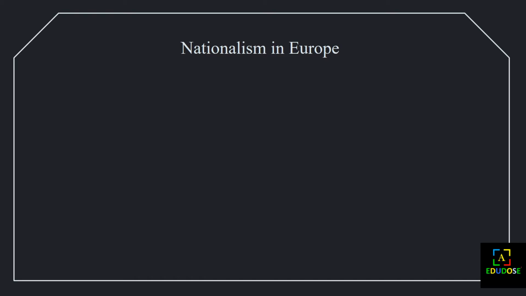As we learned in our earlier chapter on nationalism in Europe, let's take an example of how nationalism came in Europe. What was the thing that came and gave a feeling of nationalism in people's minds?